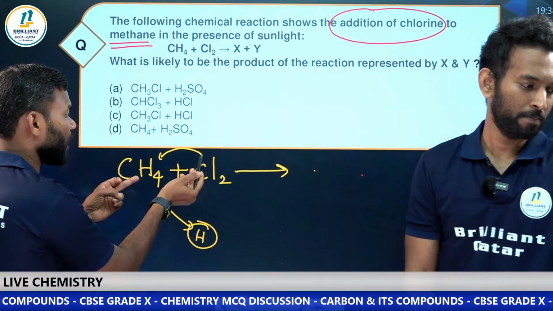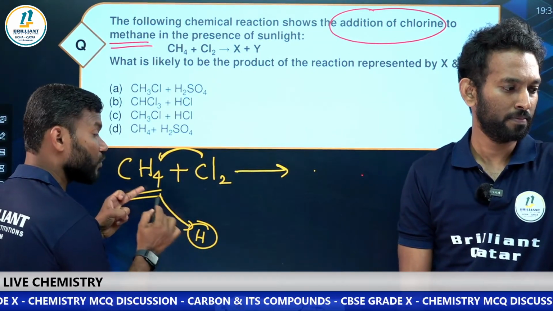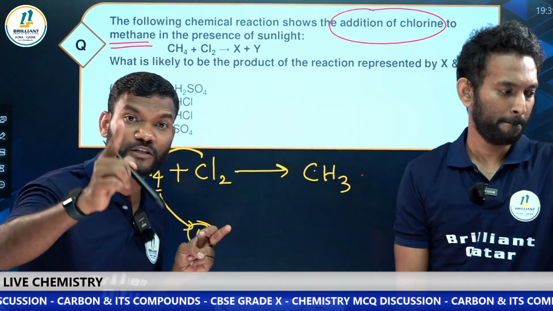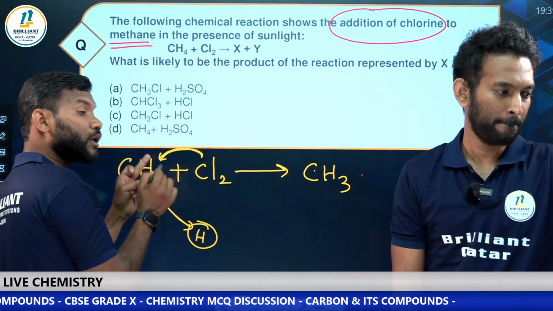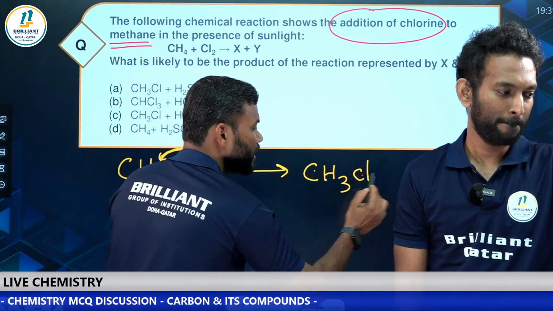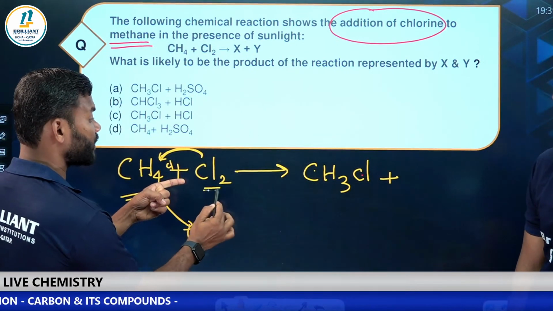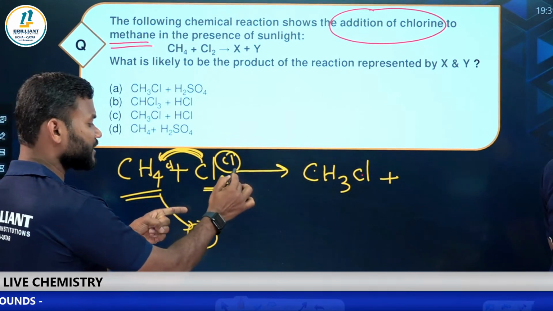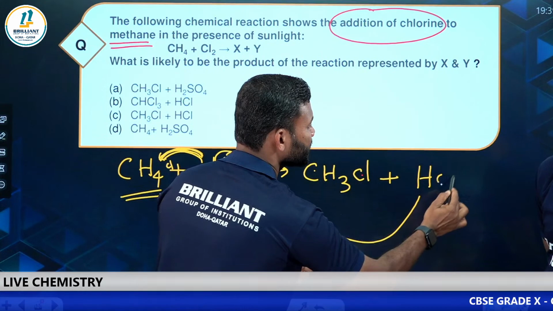So if one hydrogen is kicked out, CH4 becomes CH3. Now one chlorine is kicking out, that means chlorine will take its place here. One chlorine is left still, because only one chlorine has gone here. This chlorine and this hydrogen, what do they form? HCl.